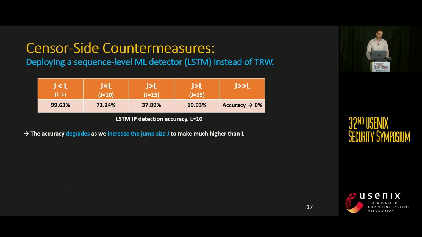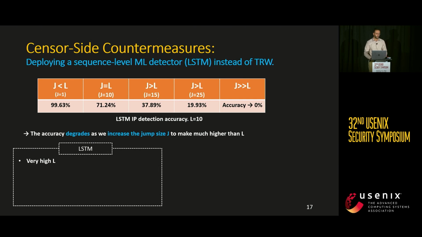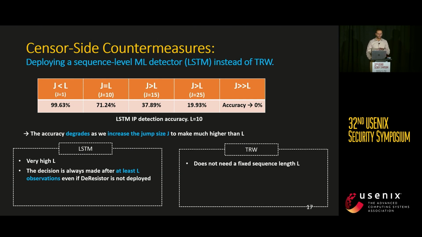As a counter move, the censor can deploy an LSTM with a very high value of L. But this is not effective because it will delay the blocking decision until at least L observations has been made. And this is regardless of whether DeResistor is deployed. In this context, we find the TRW to be more efficient because it does not require a fixed length of sequence L. Instead, it makes a decision as soon as a high confidence is reached.